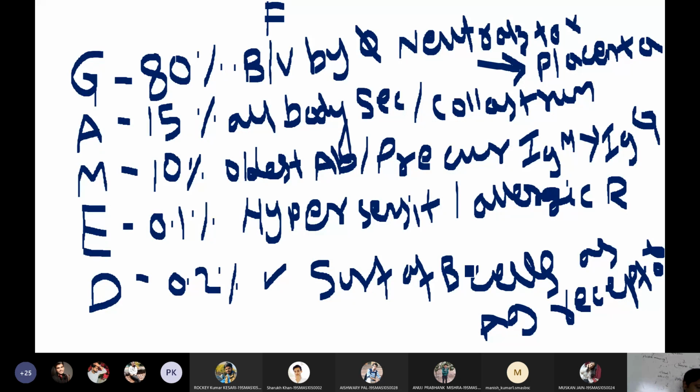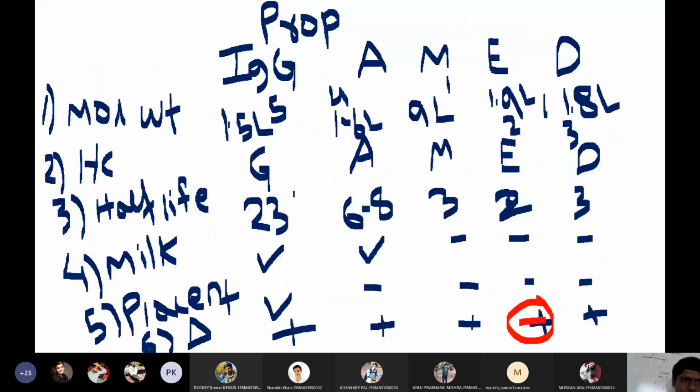So these are the major functions of individual antibodies, and these are the properties of antibodies. The largest antibody is IgM, with a molecular weight of 9 lakh, then followed by IgE, IgD, IgA and IgG. Heavy chain is gamma, you know the Greek words. Then half-life: IgG is 23 days, IgA 6 to 8 days, IgM 3 days, IgE and D are 3 days each. In milk only IgG and IgA are present, and the placenta is crossed by only IgG. Heat labile proteins are all except IgE.